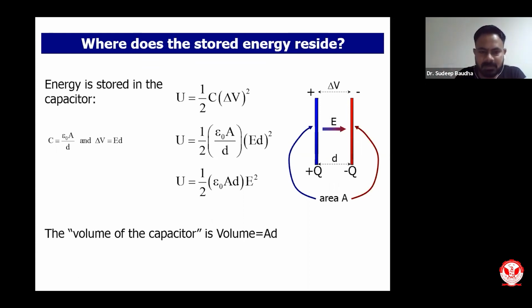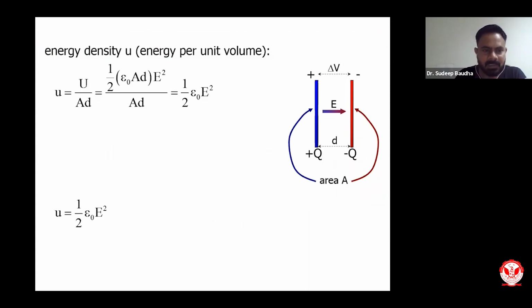So if I divide this energy stored by the volume, then I can straight away write that the small u, which is also known as energy density, which is energy per unit volume, will be equivalent to capital U, the energy stored, upon the volume. So finally you will get half epsilon naught E square.